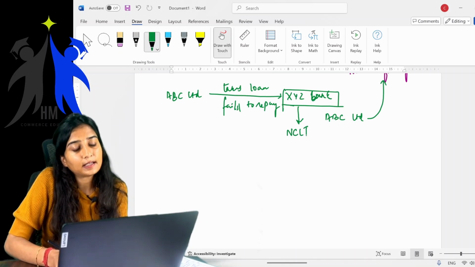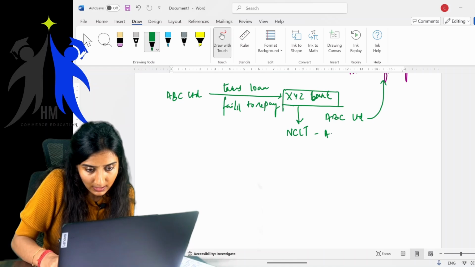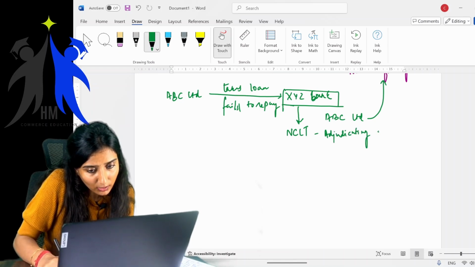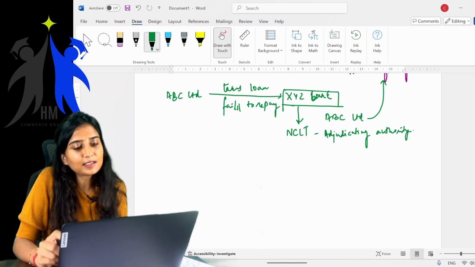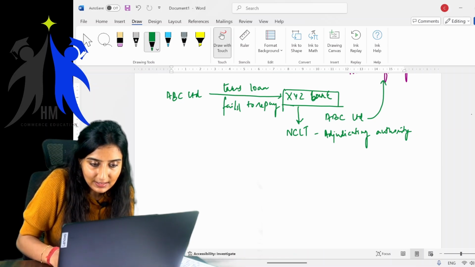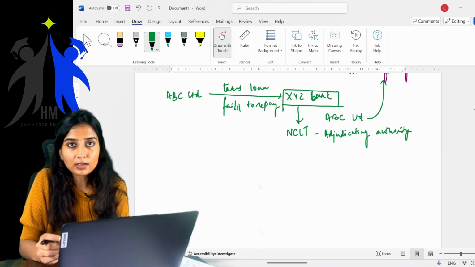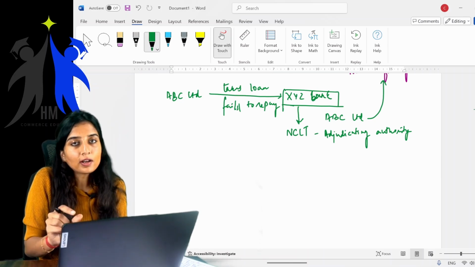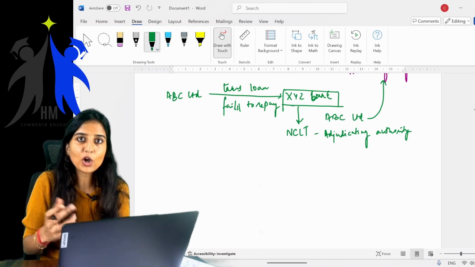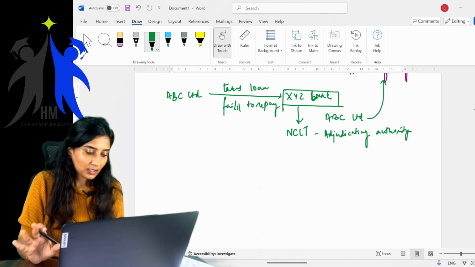Ma'am, what is this NCLT? The NCLT is nothing but an adjudicating authority. Ma'am, what is an adjudicating authority? It is nothing but a court. NCLT is nothing but a court for companies. What is NCLT? National Company Law Tribunal. Courts for corporate entities. Getting it? NCLT is an adjudicating authority for the corporate entities.